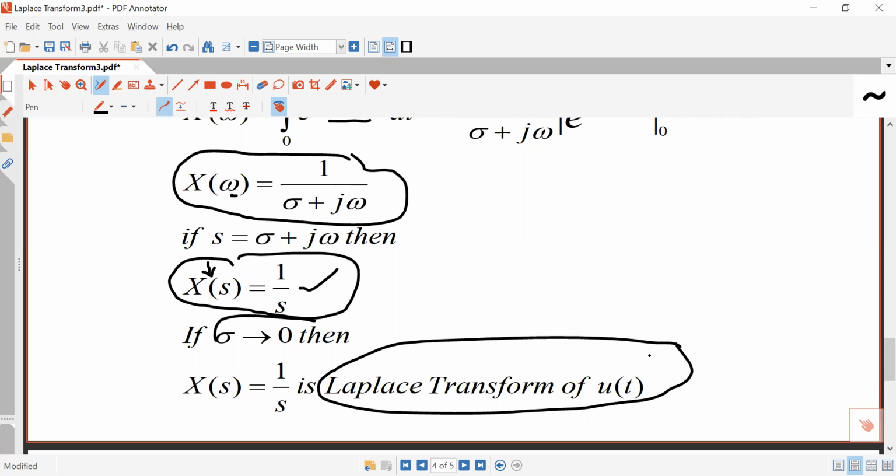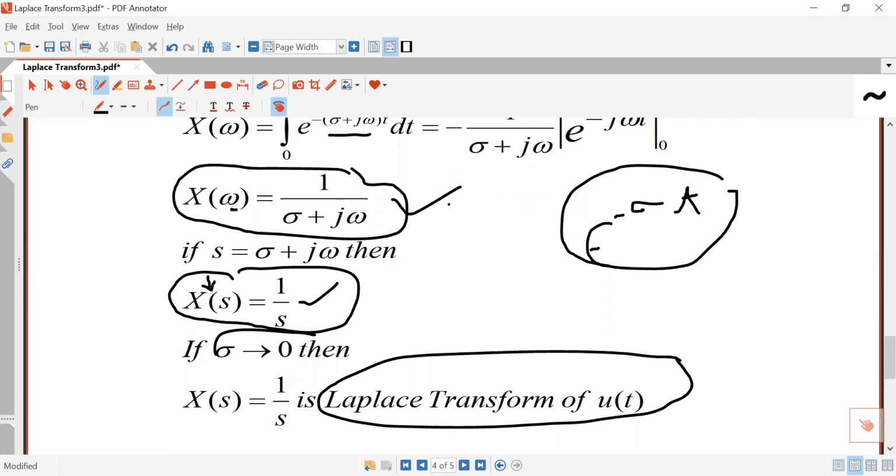Laplace transform is basically a Fourier transform, but there is a limiting condition. In this case, you will have to multiply the function with a factor which is called the converging factor. E to the power minus sigma t is the converging factor. By using this converging factor, first you determine the Fourier transform, and through this limiting approach, you can get the Laplace transform. So this is the way through which you can get the Laplace transform of any function.